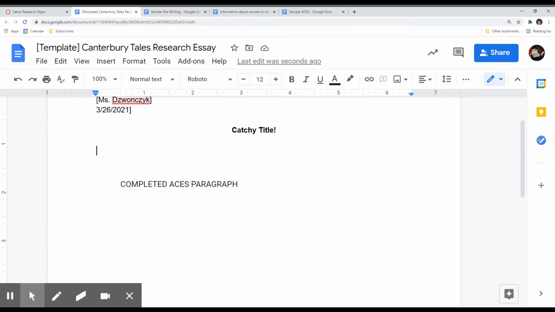First, we're going to do your intro paragraph. You're going to have a topic sentence where you just say something about women in the Middle Ages and it not being easy. I believe the original sample we used was, women in the Middle Ages didn't have it easy.